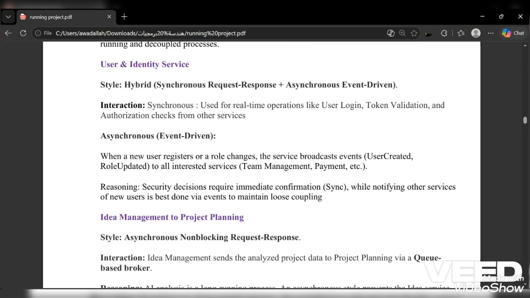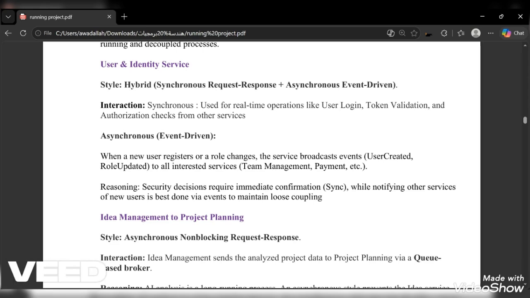Then I have asynchronous communication. Async communication means that the sender sends a message and moves on without waiting. It doesn't block anything, and the other side doesn't make the sender wait. It just sends and continues doing other things. The receiver will process it when it's ready. Now for the technologies, I use several.